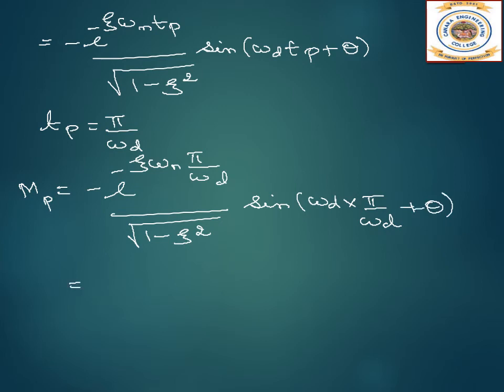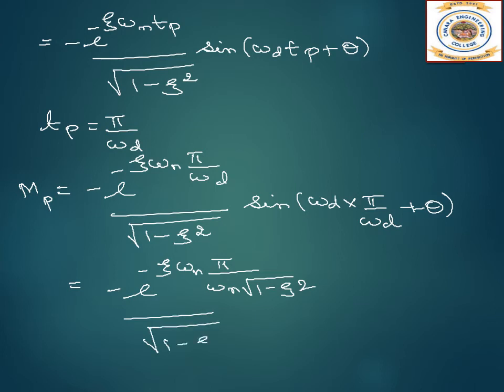So further, we get this as minus e power minus zeta omega n pi by, we know omega d is omega n root of 1 minus zeta square, divided by root of 1 minus zeta square. Here omega d cancels, so we get sine pi plus theta. And here also I can cancel omega n and omega n.